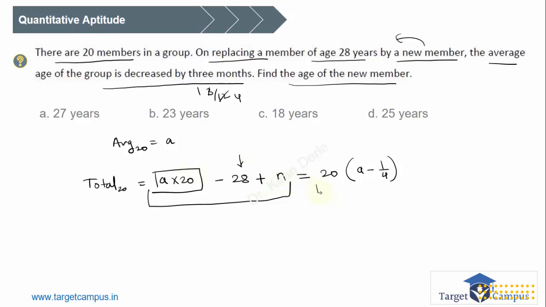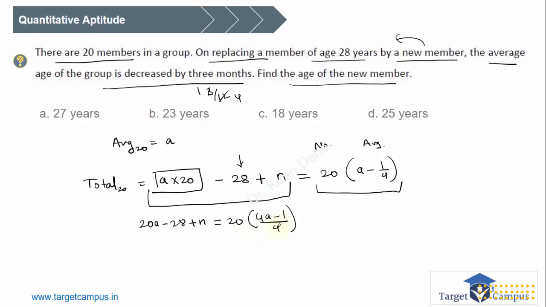The new total can also be calculated as the number of people into the new average. This is also the new total of 20 people. I hope you understood this equation. So 20A minus 28 plus N is equal to 20 into (A minus 1 by 4).